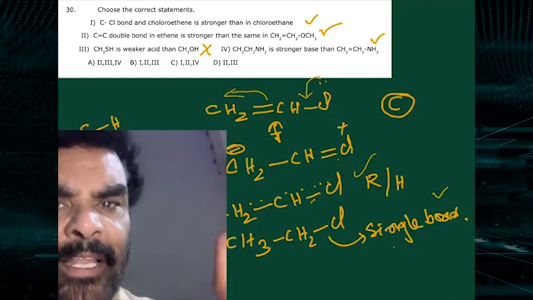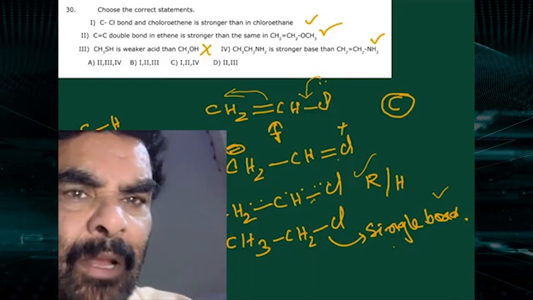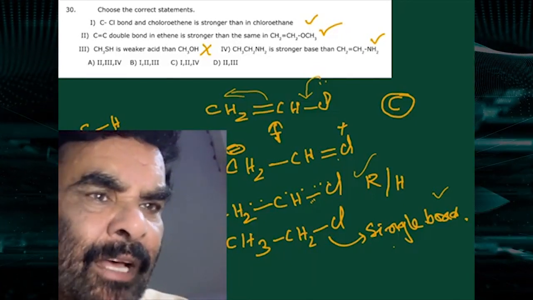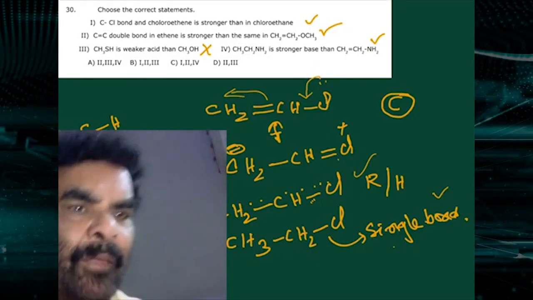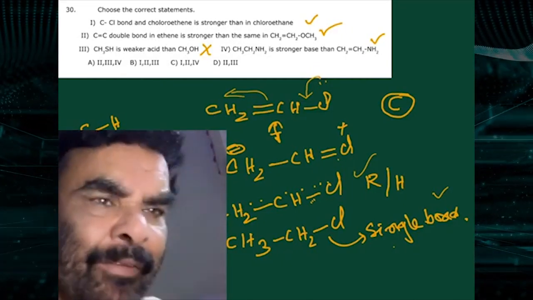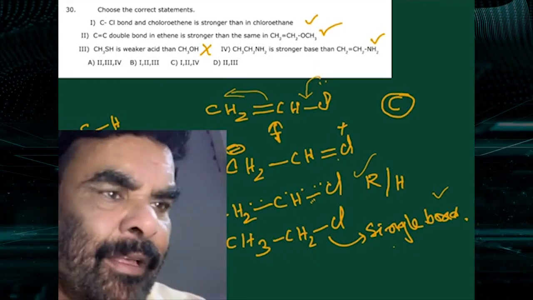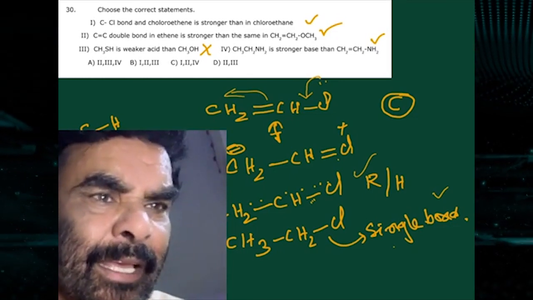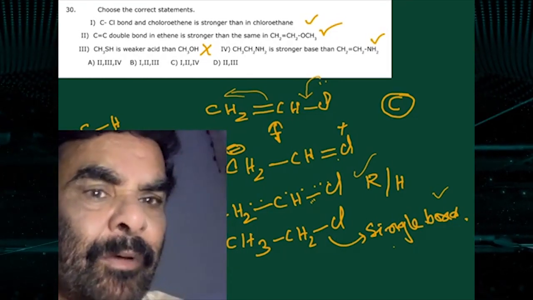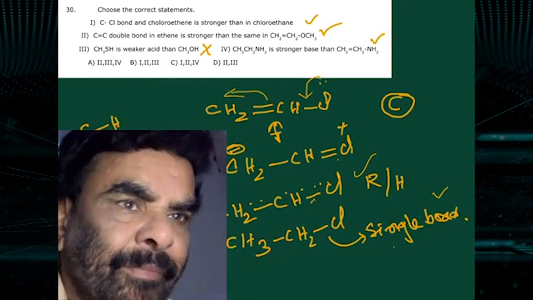So, one is correct. The carbon-carbon double bond in ethene is stronger than that in methoxyethene, or methyl vinyl ether. In the second case, resonance is possible, and the double bond becomes a single bond.